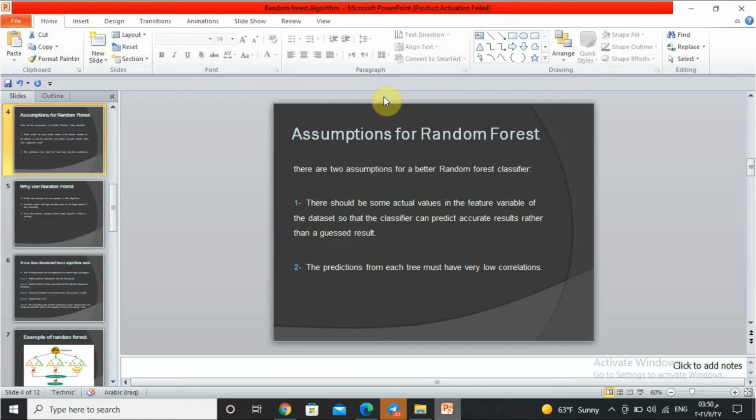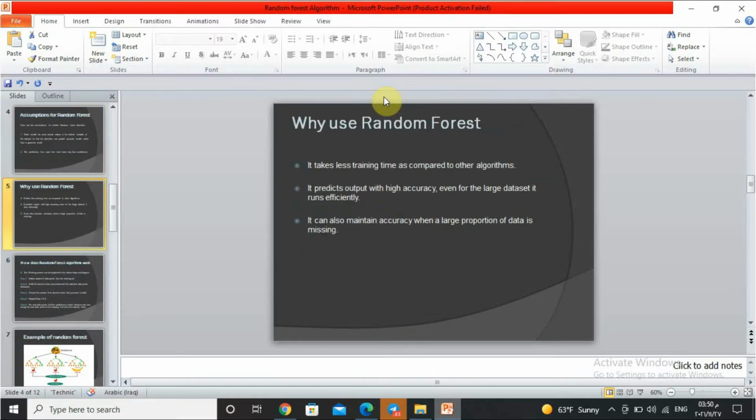The first one: there should be some actual values in the feature variable of the data set, so that the classifier can predict an accurate result rather than a guessed result. The second assumption: the predictions from each tree must have very low correlations.